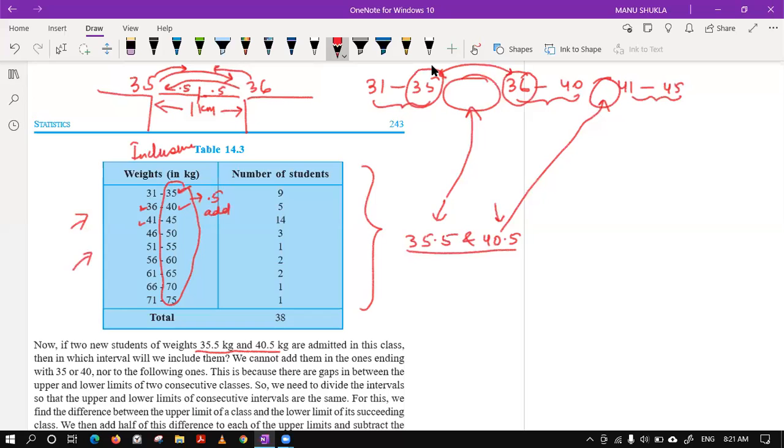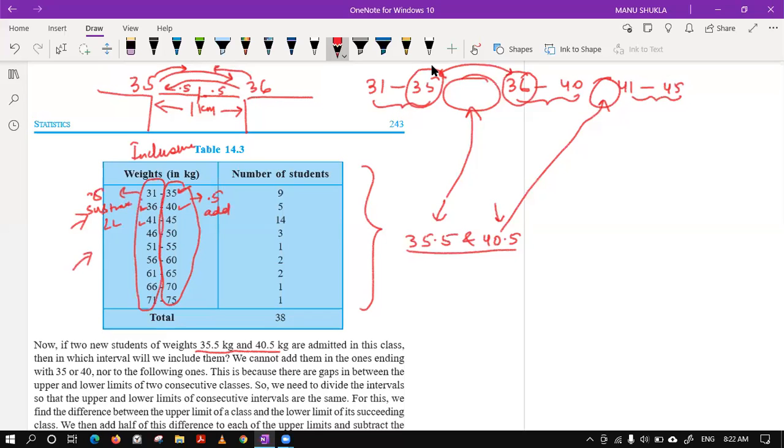So 36 is going backward by 0.5, so we have to subtract 0.5 from the lower limits. What do you say now? Will that be fine? So let's try by subtracting.